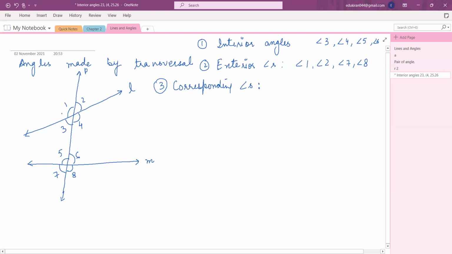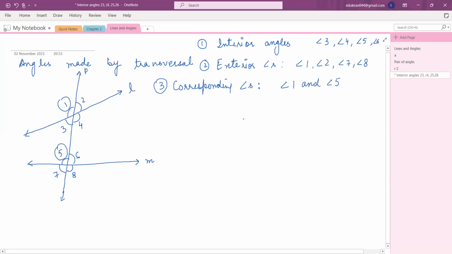Yes, okay. Now corresponding angles. So look at angle 1 and look at angle 5. Now you can see they both are on the upper side of the lines, right? They both are on the left side of the lines. Can you see that? Angle 1 and angle 5. So they both are on the left side, they both are on the upper side. So they form a pair of corresponding angles. So one pair is angle 1 and angle 5.